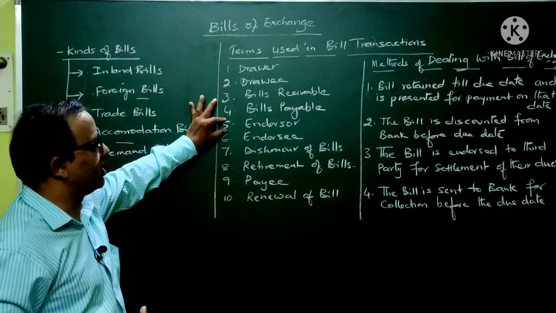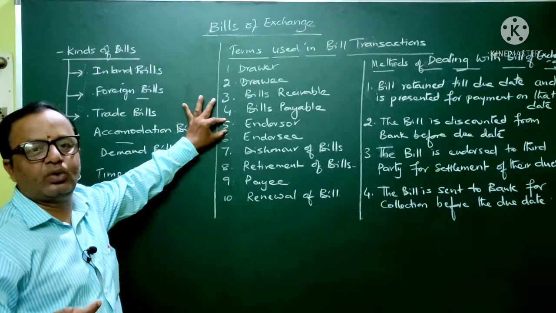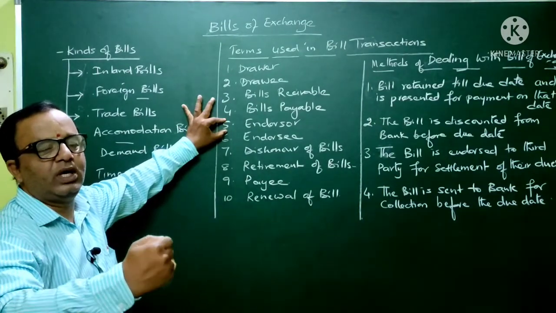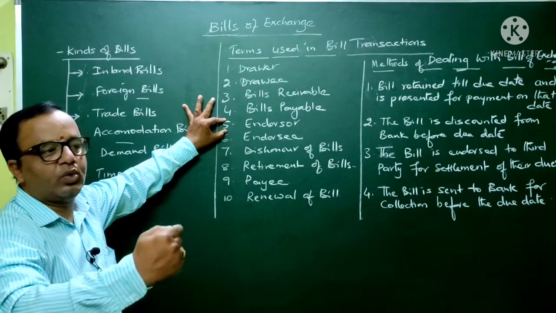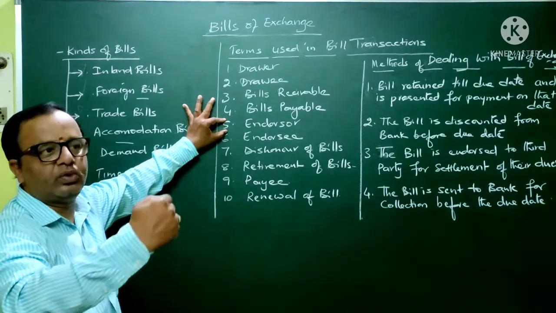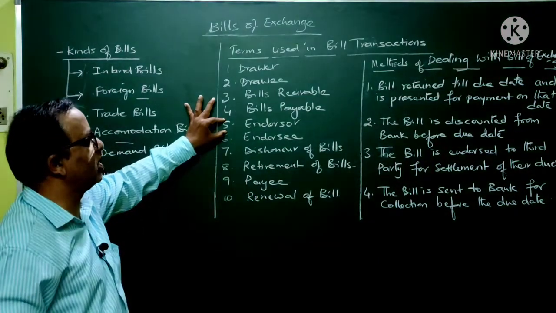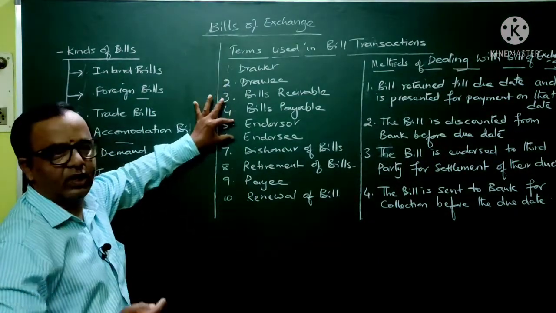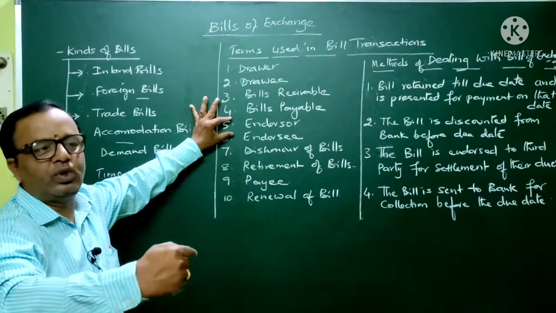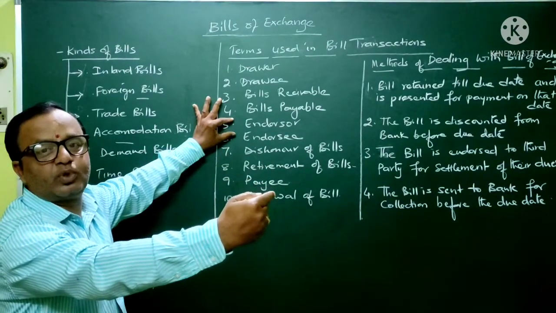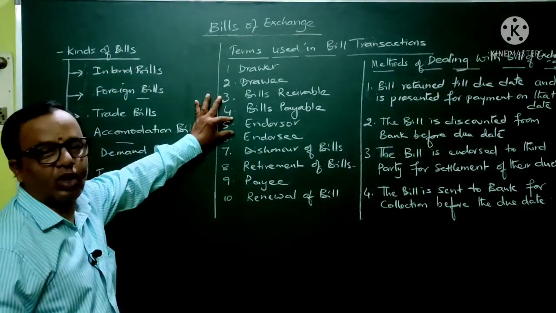Next, endorser. Endorser is a person who endorses the bill to a third party. Here he is the person who transfers the value in that instrument to some other party for the amount which he is supposed to pay. In other words, normally the drawer is a person who can transfer that value in that instrument to some other person, or to the third party to whom he is supposed to pay the money. So he is called the endorser.